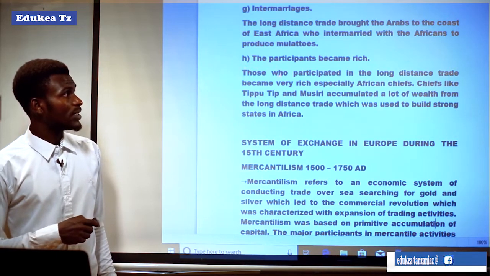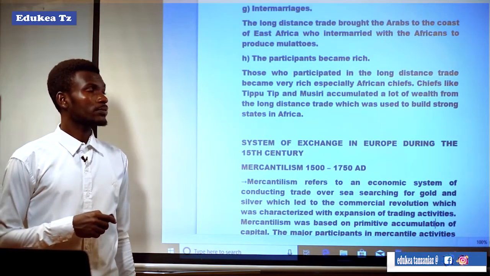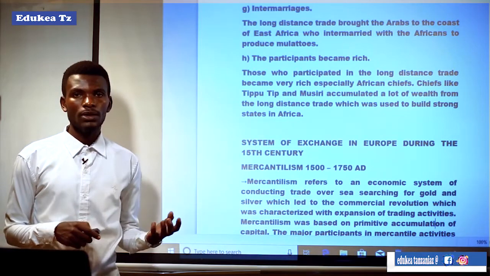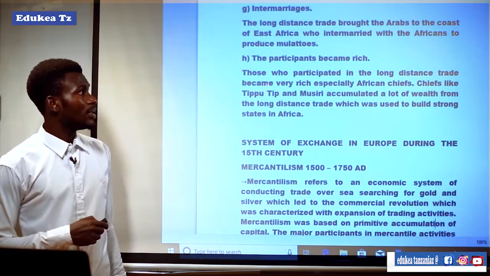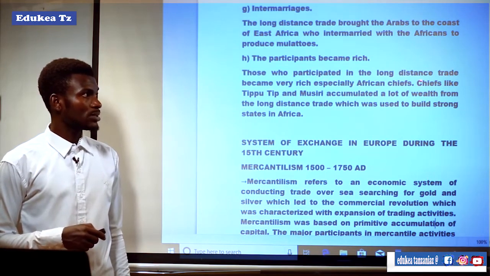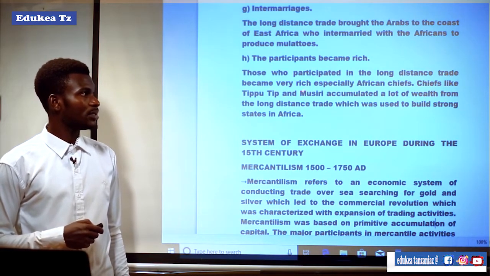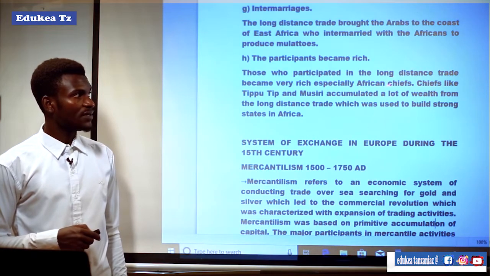Another was that the participants became rich. It means the participants of the long distance trade became rich. Those who participated in the long distance trade became very rich, especially African chiefs.